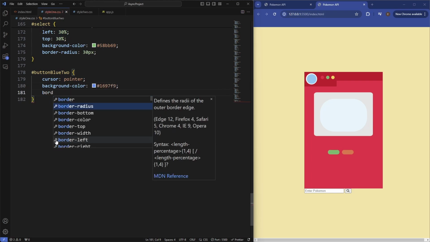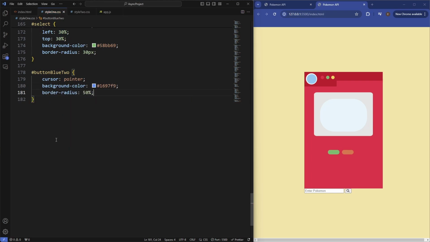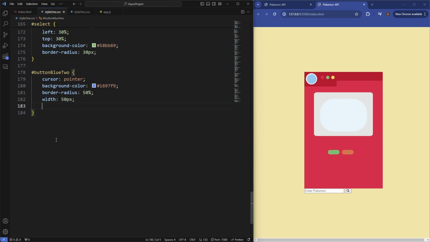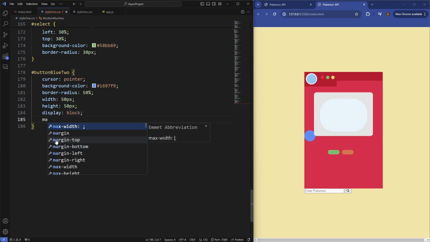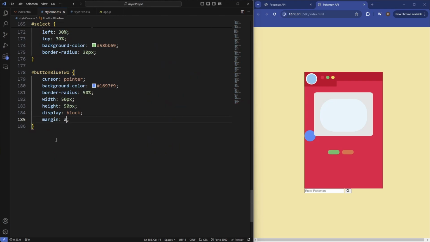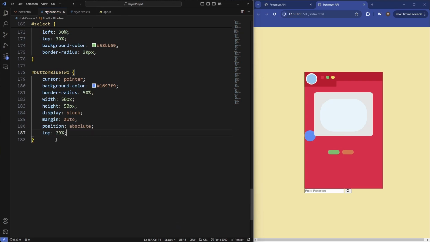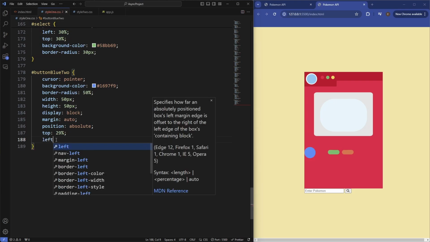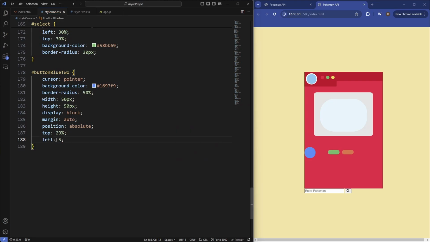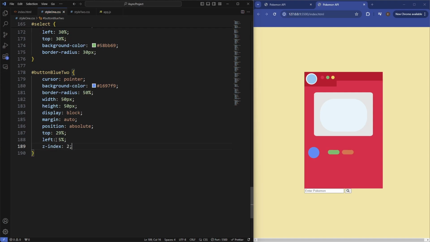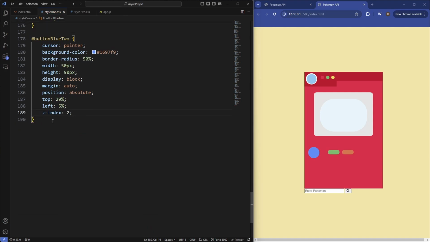Set the border radius to be 50%, width to be 50 pixels, height to be 50 pixels, set the display to block, margin again to auto, and then set the position of this to be absolute, and then say from the top 29%, from the left 5%, and then the Z index to be 2. So there's our button there.